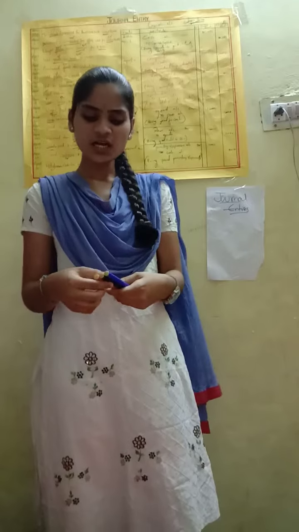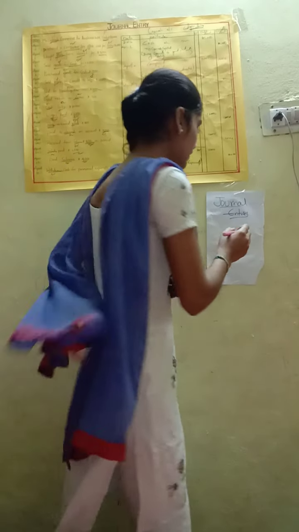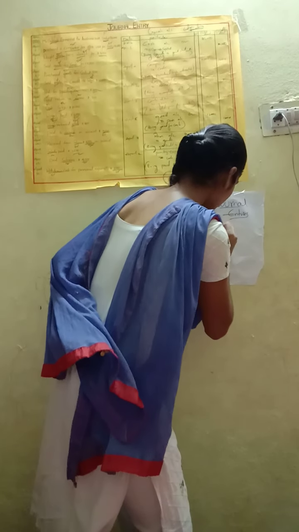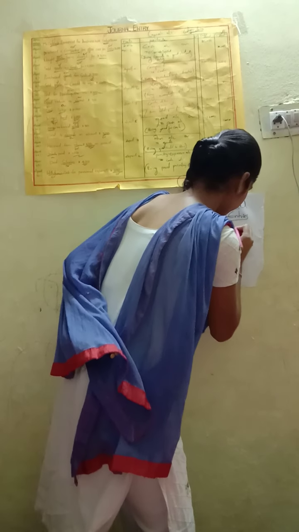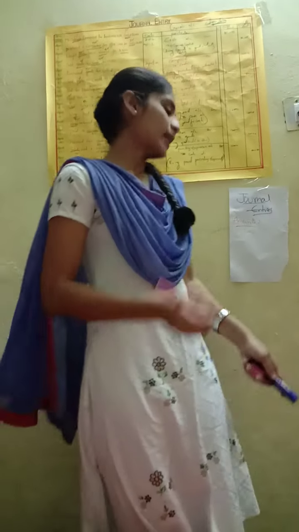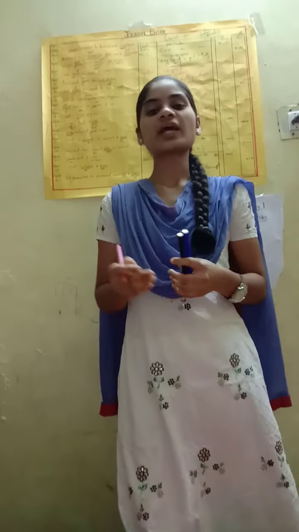What is an account? An account is a summarized record of transactions. An account is a statement that summarizes records of transactions related to a particular person.